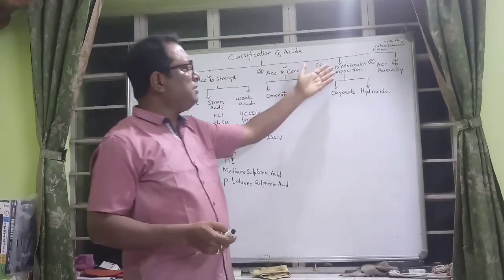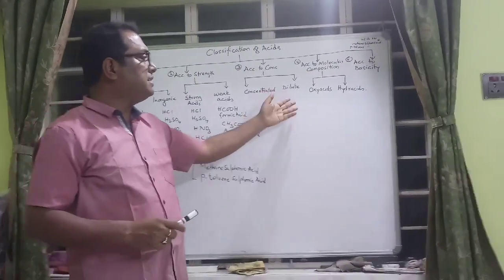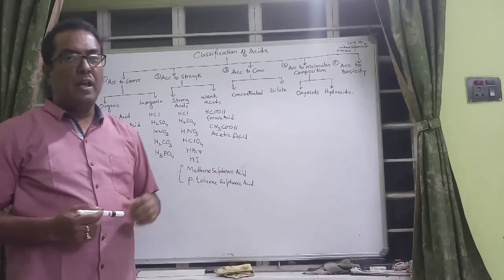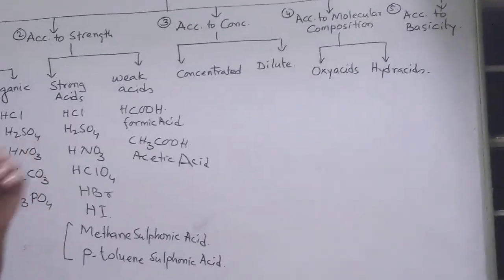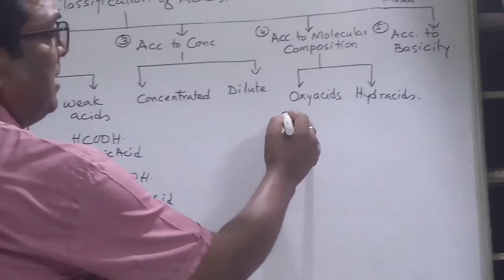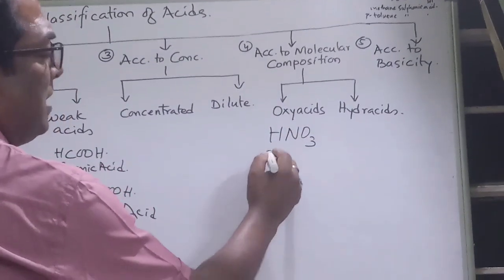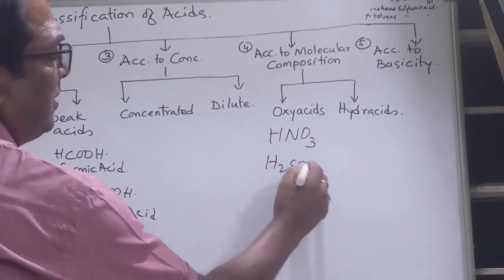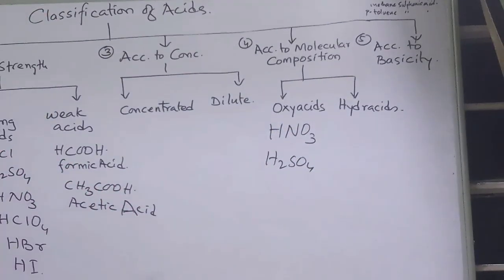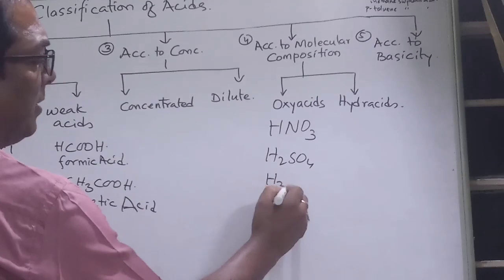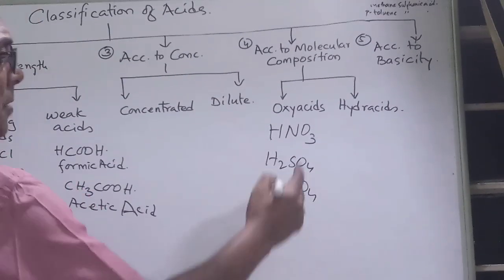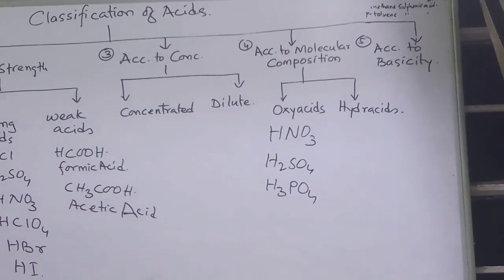And according to the molecular composition, acids are oxyacids and hydracids. Oxyacid means it should contain oxygen. Examples of oxyacids are HNO3, H2SO4, H3PO4, they contain oxygen. But hydracids will not contain oxygen.